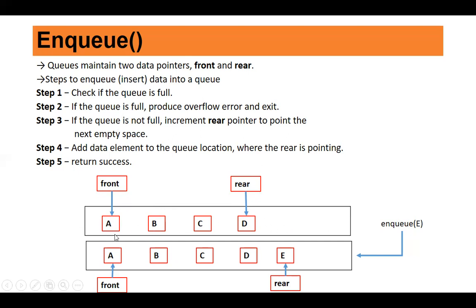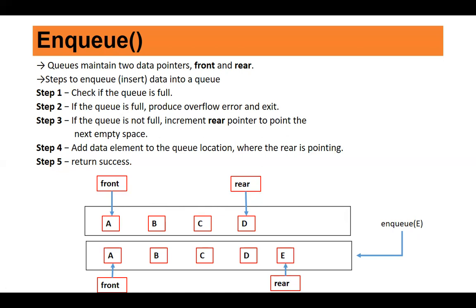This is the queue. Front is pointing to the first element inserted. Rear is pointing to the last element inserted. Insertion is carried out at this end. Deletion is carried out at the front end. Now, NQ is insert. Suppose I want to insert element Q. So I call the function NQ. It will insert at the rear end, and now rear, which was pointing at D, will now be pointing at the new element inserted, Q.